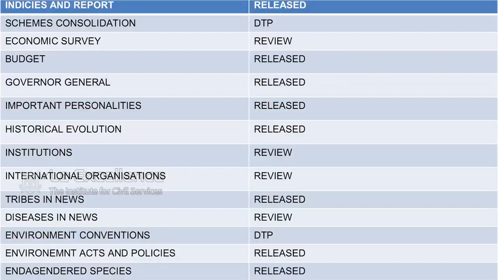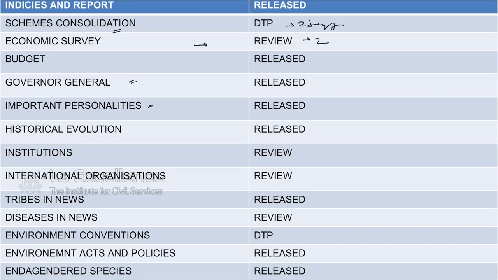And with regard to current affairs, schemes consolidation, within the next 2 days, you are going to get this material. Economic survey also, within 2 days, you will get this material. Budget, governor generals, these are all high yielding areas. History, governor generals is a high yielding area.